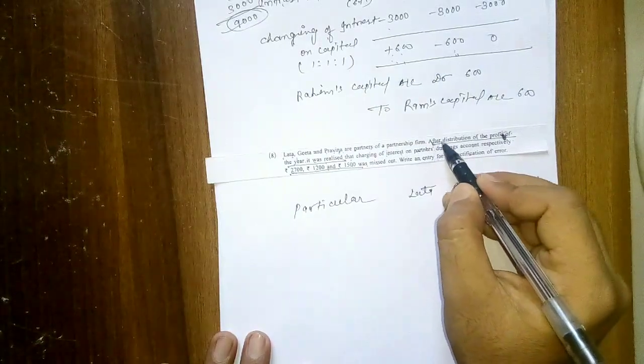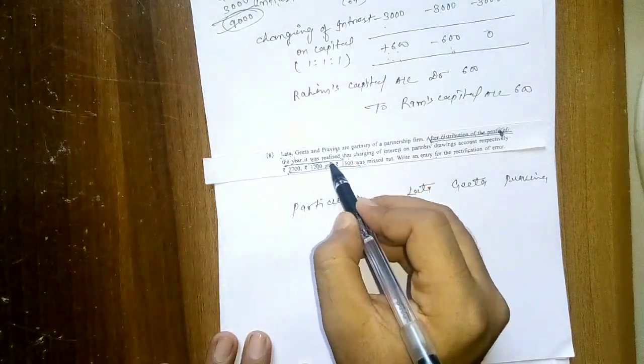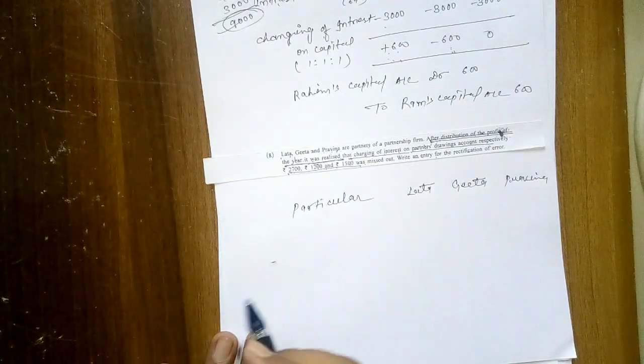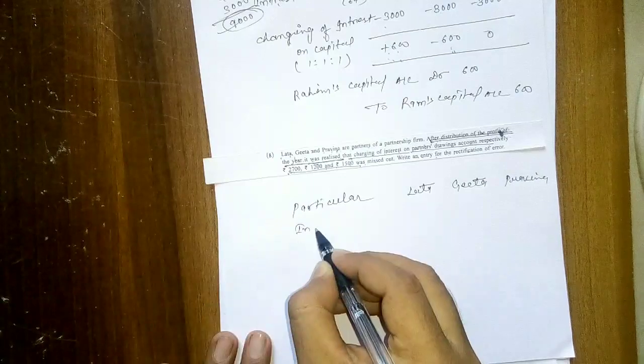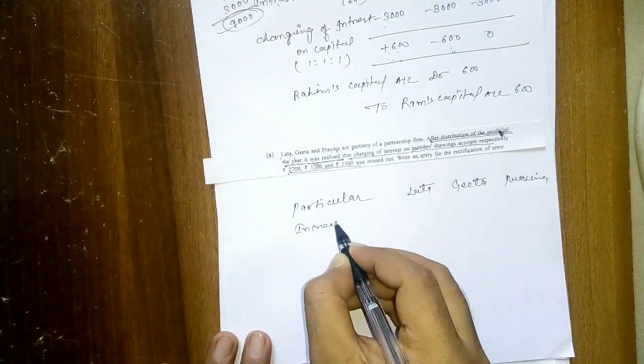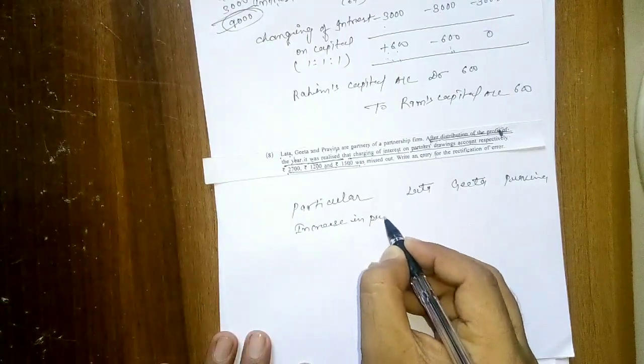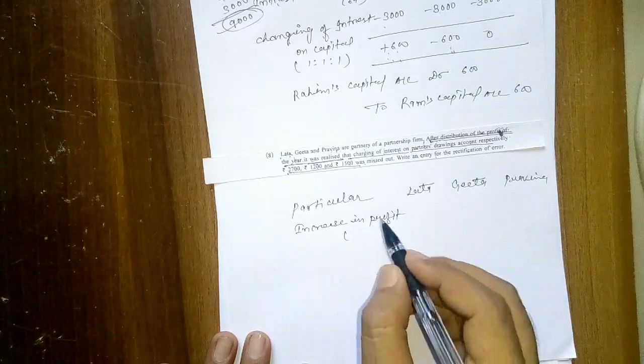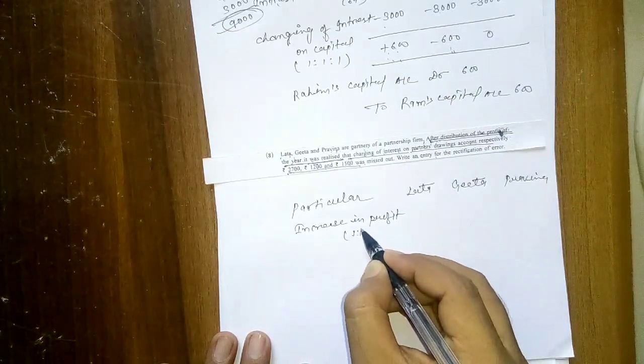See here, after distribution of profit of the year, it was realized that charging of interest on partners drawing account was missed, which means increase in profit of partners. Profit ratio is not given, so it will be distributed in equal ratio, 1:1.